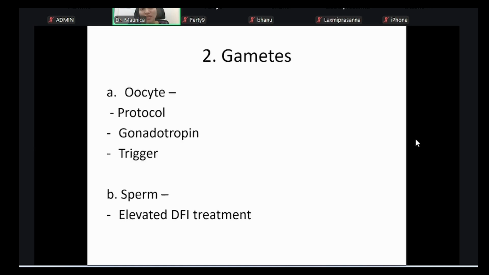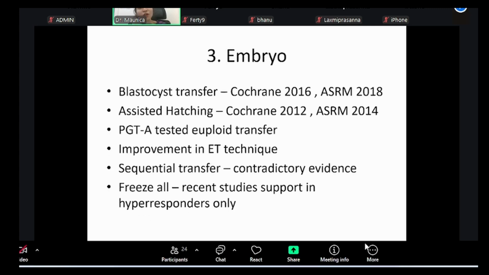Second is from the gametes and from the oocyte. How do you alter the oocyte quality? Intrinsic oocyte quality because of some poor reserve or PCOD, that's all right. But your protocol also should be tailored to her. What type of gonadotropins you're using, what kind of dosage you're using, what is the trigger strategy that you're going to follow in her. You have to individualize it so that better outcomes are there. Second is sperm. If there's an elevated DFI, treat for it. From the embryo aspect, yes, do a PGTA.